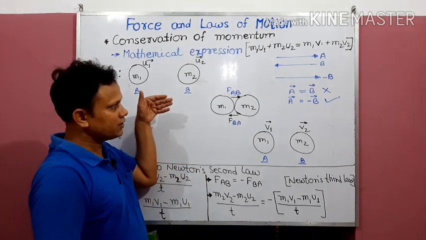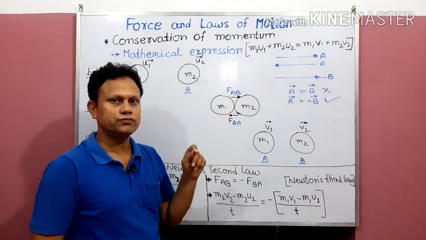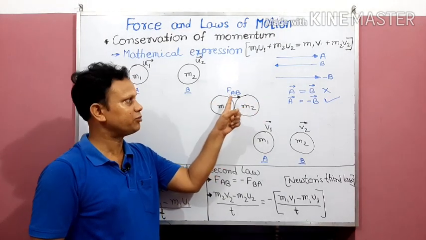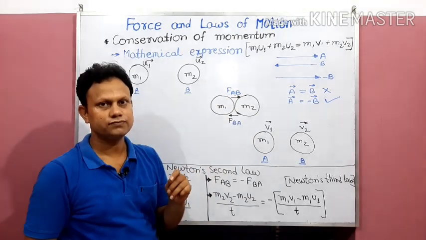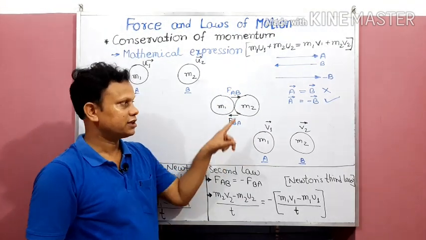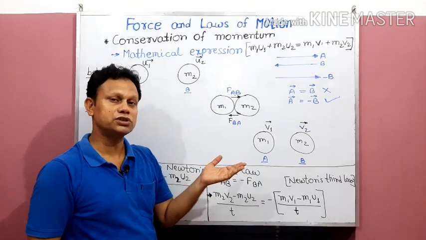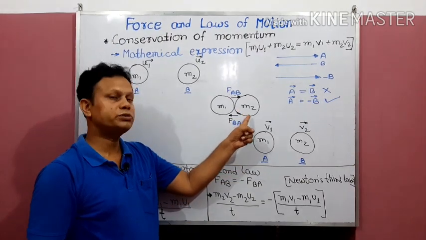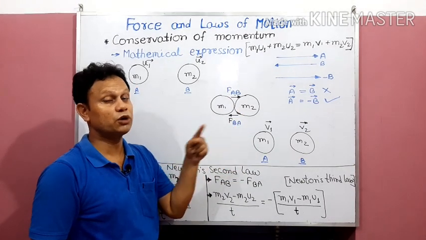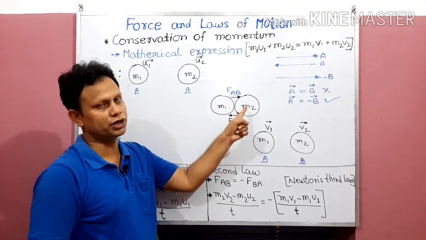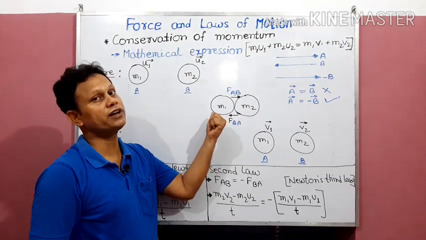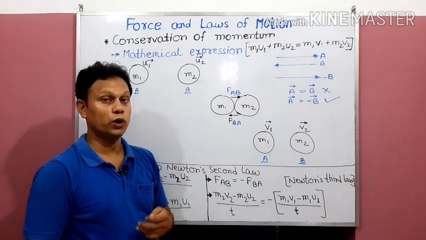Suppose m1 is going to collide with m2. I am taking this as the action and naming it FAB. Then obviously, according to Newton's third law, object B is also going to give a reaction, and the reaction will be on body A. So action is going to affect body B and reaction is going to affect body A. Now what kind of effect?